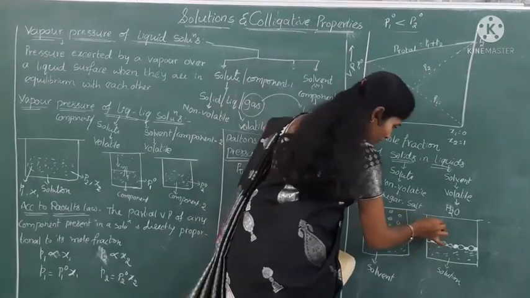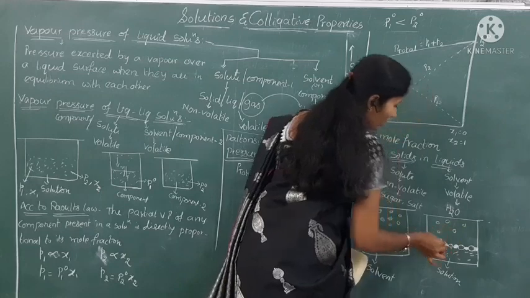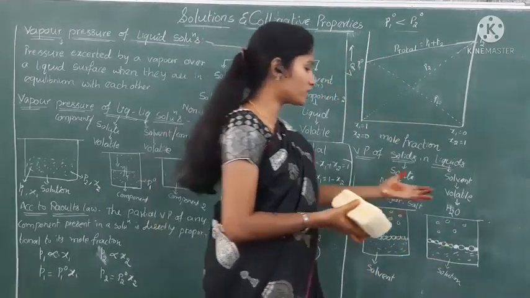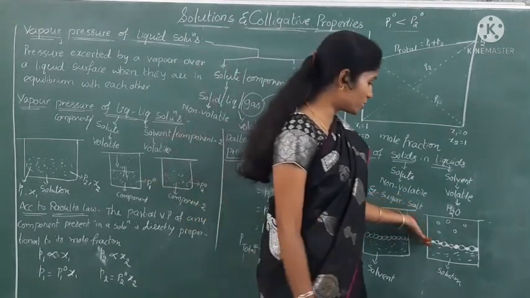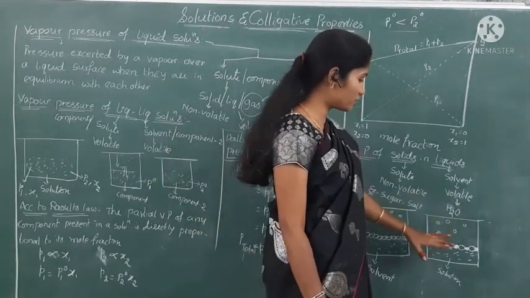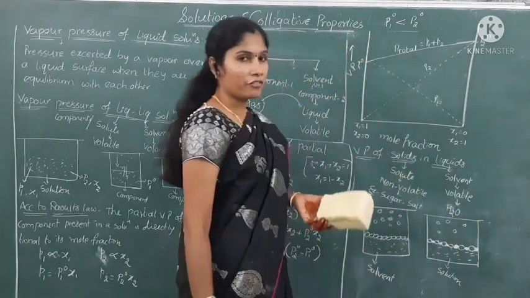Okay. Now which are converting into vapor state? Only the solvent molecules, not the solute molecules. Because what is the nature of the solute? It is non-volatile in nature. And what is the nature of the solvent? It is volatile in nature. So that's why only that number of molecules can convert into vapor phase.